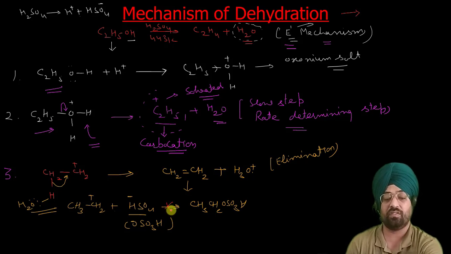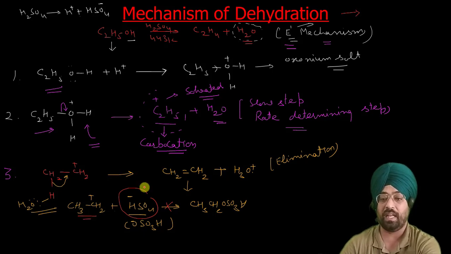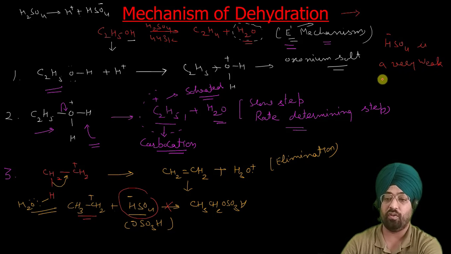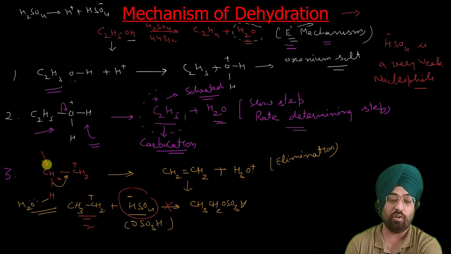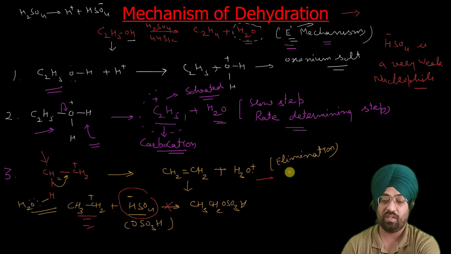This attack of the nucleophile on this carbocation is very unlikely. The reason being that HSO4 negative is a very weak nucleophile, so it does not attack that electrophile. So this nucleophilic attack does not take place, so elimination is dominating. So generally this elimination takes place and you get these alkenes.